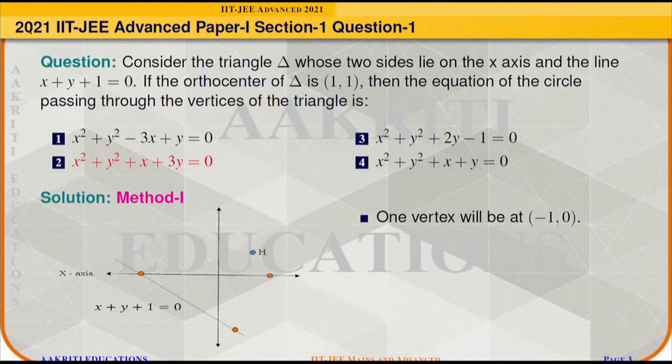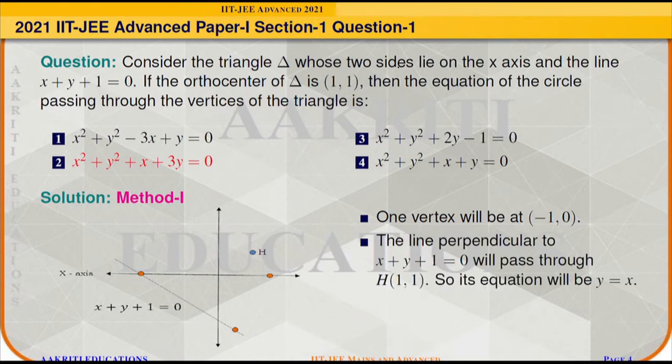So the one vertex will be at the intersection, and the intersection point is when y is equal to 0. So the coordinate of the vertex will be (minus 1, 0). Now, if we draw a line perpendicular to the side x plus y plus 1 is equal to 0, because it represents one of the sides of the triangle, that perpendicular line will pass through the orthocenter H (1, 1).